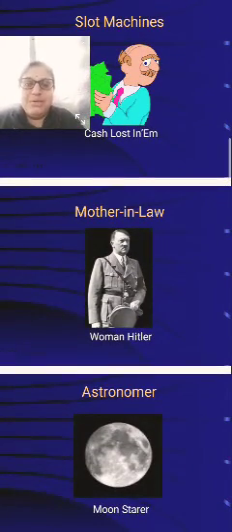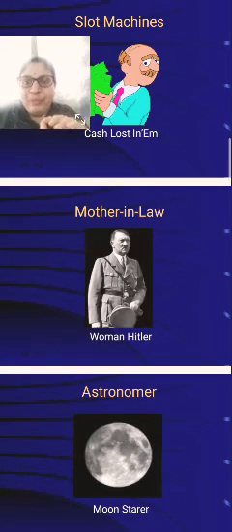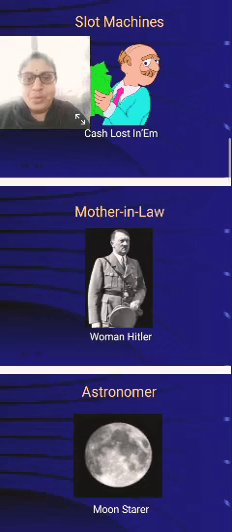Another example here, third example is mother-in-law. In that mother-in-law, you have a word. What is that word? Woman Hitler, right? That's why I have kept the Hitler photo for understanding. Woman Hitler: W-O-M-A-N, woman, H-I-T-L-E-R.